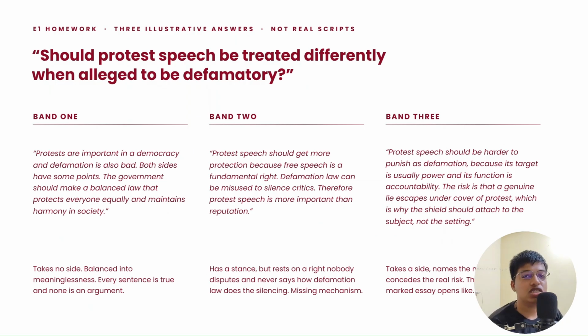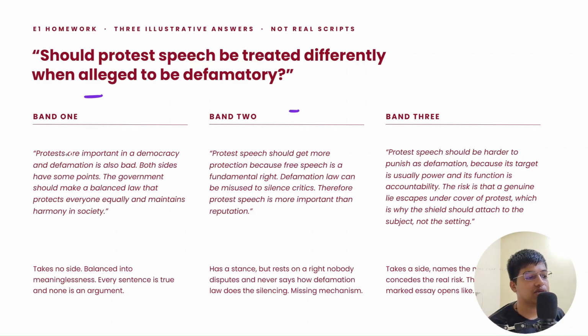So there is a question, and three kinds of answers have been written here. Which answer is good, which is not, let's see. Should protest speech be treated differently when alleged to be defamatory? When a public speech is said to be defamatory, should it be treated differently for the sole reason that it has been said in a protest? What are a few things that you should keep in your opinion? That government should bring up a balancing act. Don't bring in very vague terms without showing the actual harms that each of these things will be causing, or the actual benefits or protections that each of these things need.